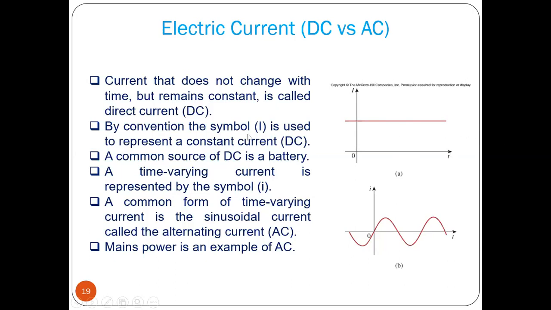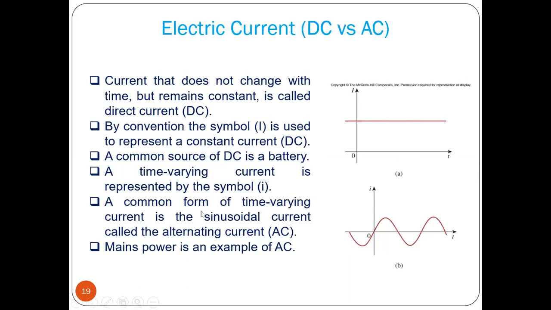By convention, the capital I is used to represent constant DC current. A common source of DC current is a battery. Time varying current is represented by a small i.